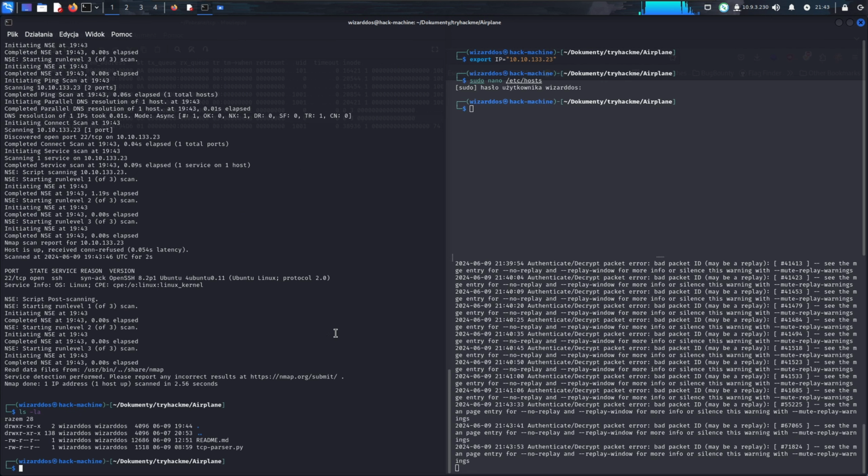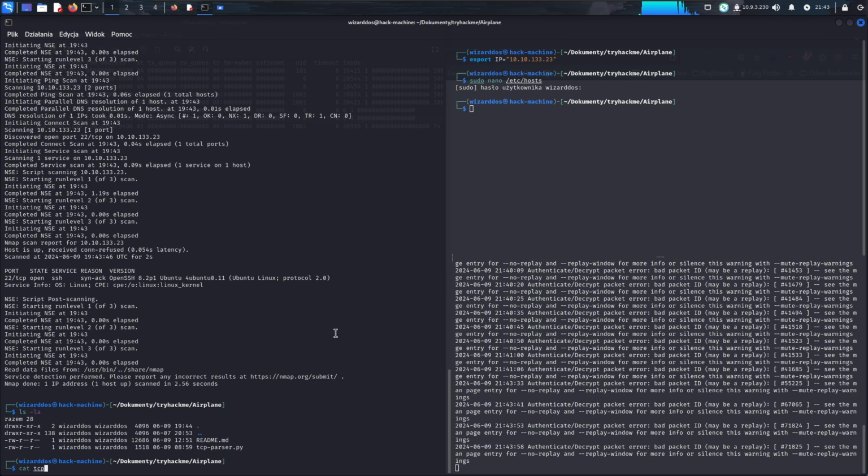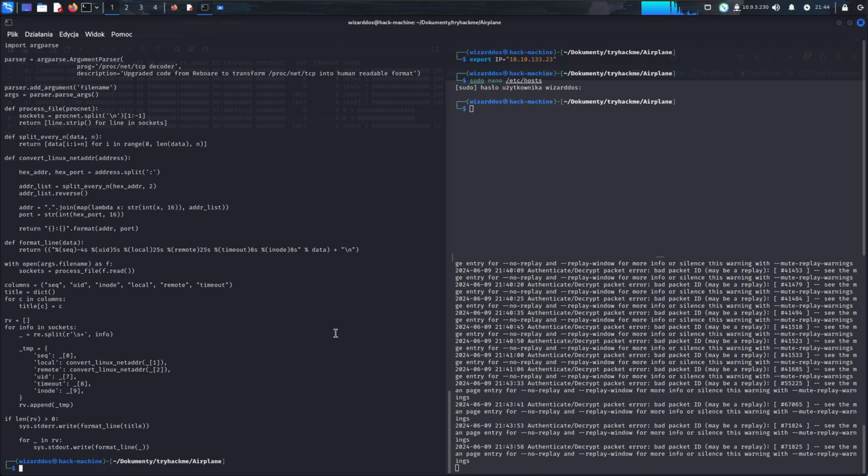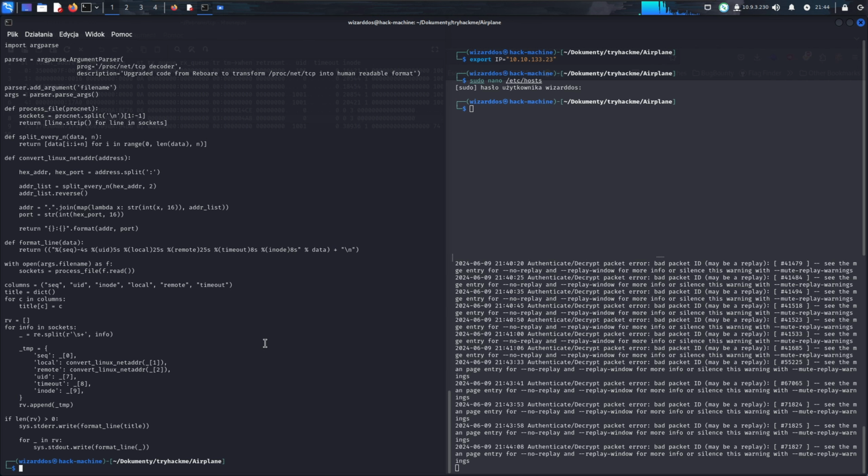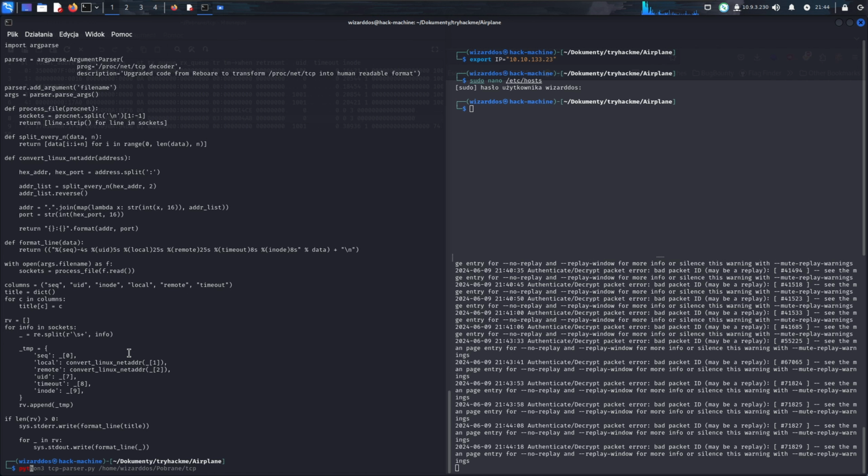I wrote it before. I call it TCP parser. It's a modified version of a script I found on GitHub. I guess it's all linked in the written article version, so you can check it out. It's in the description. Right now, let's run it. Python parser.